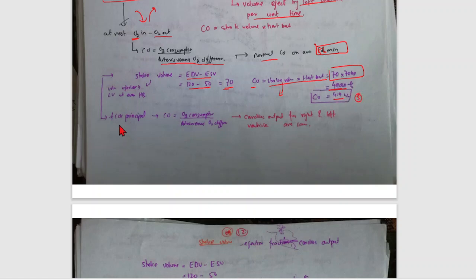Now in the Fick principle, cardiac output is equal to oxygen consumption divided by arteriovenous oxygen difference, that is, how much oxygen difference is present between the arterial and venous blood. So it gives you cardiac output. There are many questions coming on the basis of the Fick principle. You have to use the Fick principle in that area.